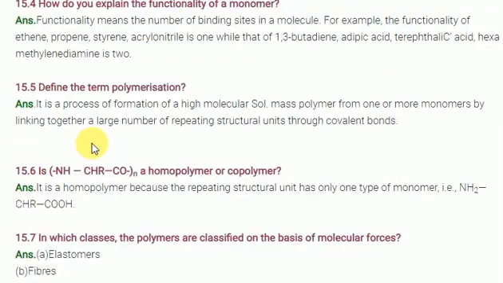Okay, next: define the term polymerization process. I already discussed that the process of joining of monomers is called the polymerization process. Based on the polymerization process, polymers have been classified into two types: addition polymer and condensation polymer only.